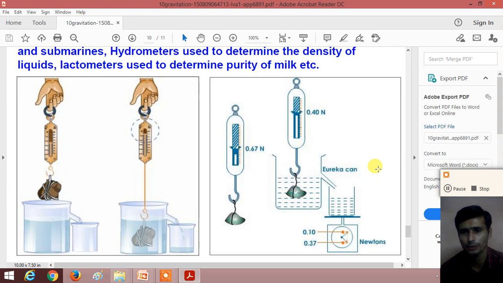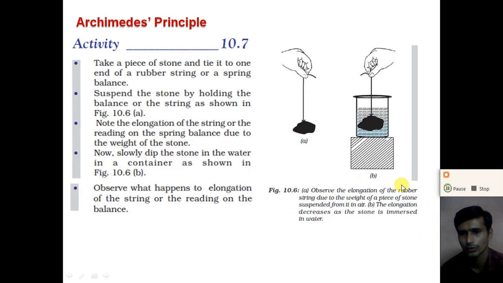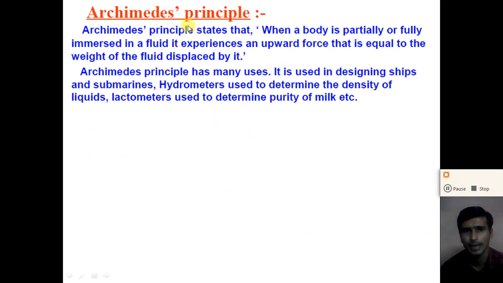And what is the buoyant force? How can we calculate it? The buoyant force is calculated with the help of the Archimedes principle. The weight of the liquid displaced by the object is equal to the buoyant force, and this is known as the Archimedes principle. So understand what the Archimedes principle is. It states that when a body is partially or fully immersed in a fluid, it experiences an upward force equal to the weight of the fluid displaced by the object.